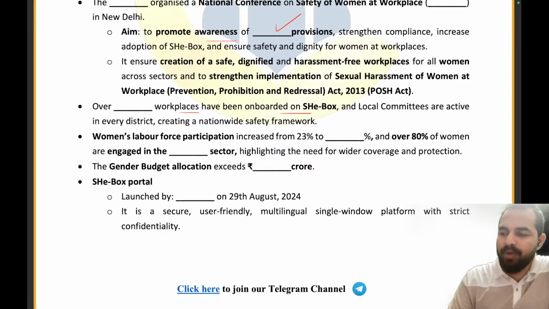So I can see in the chat box, Harshal and Pratyush have given me the right answer to the previous question, also in a very clear manner. That is $300 billion. Well done, Shruti, also, who has given me the right answer. Well done, everyone. Now please try to answer this question. Over dash workplaces have been onboarded on the SheBox.